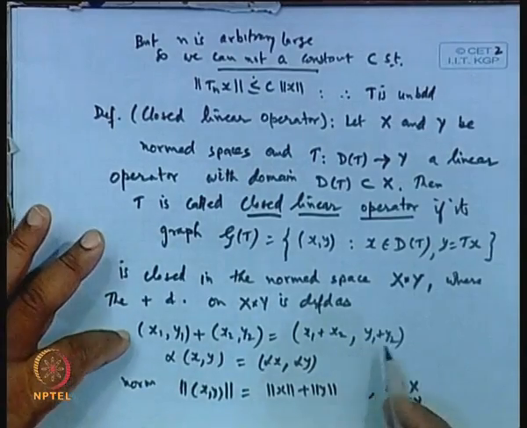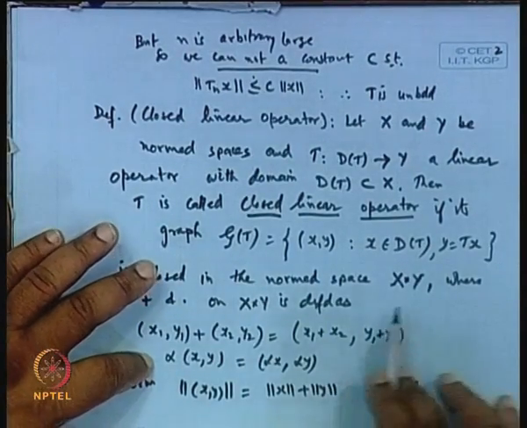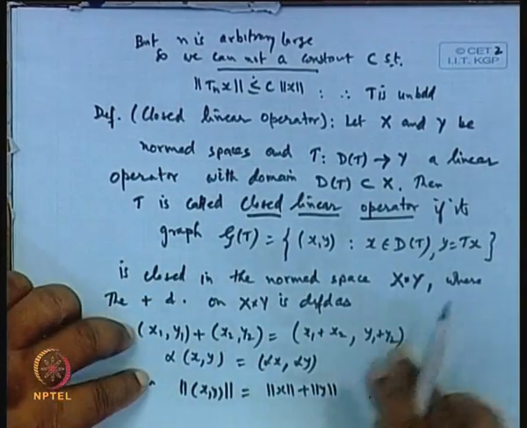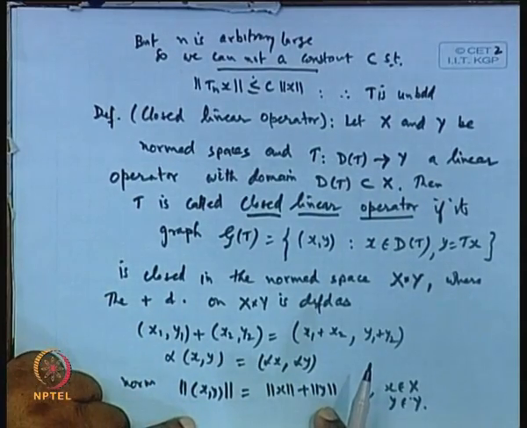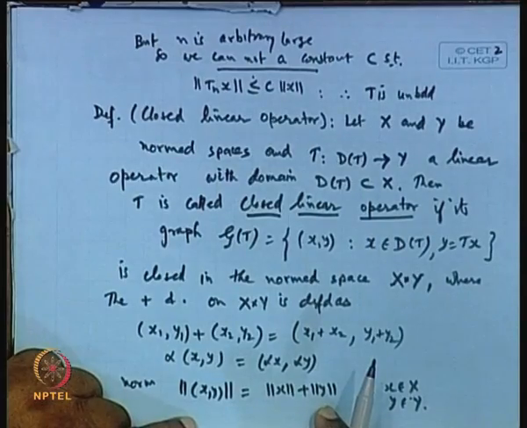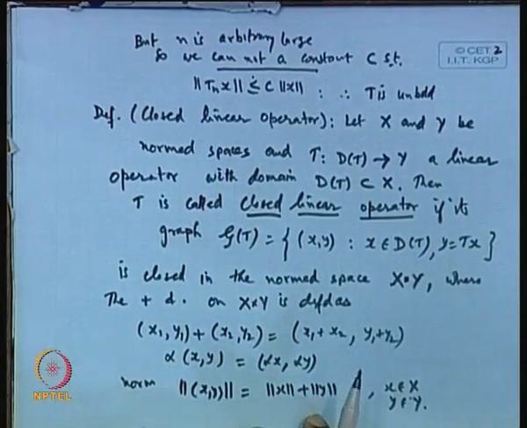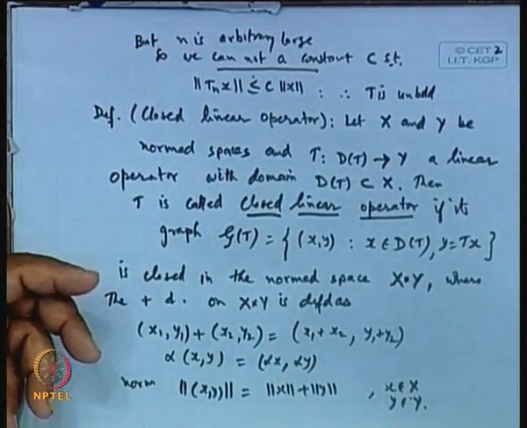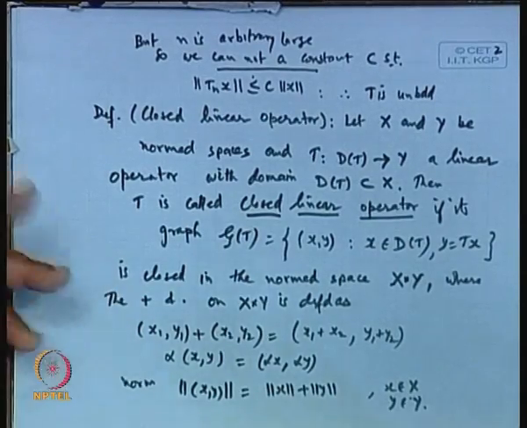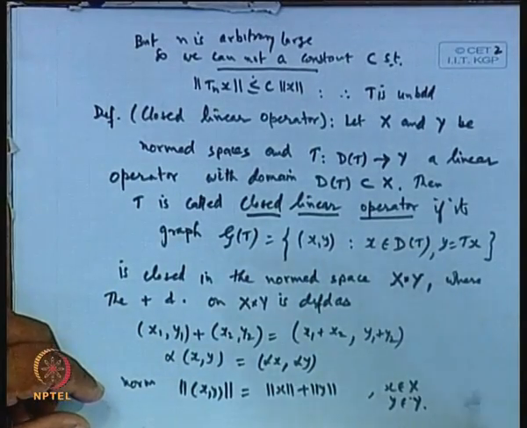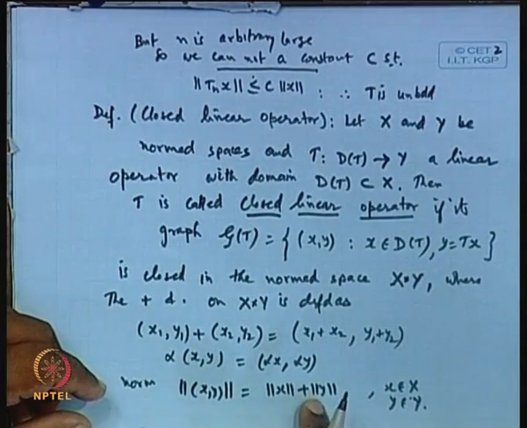So, if we use these operations, then x cross y becomes a vector space, and under this it becomes a norm space. Now, this is not the only norm; we can also define the norm in some other way, like the maximum of norm x and norm y. Or maybe we can define the square root of this square plus this square, that is also a norm. So, there are many ways of defining the norm, but we are choosing the norm in this way.